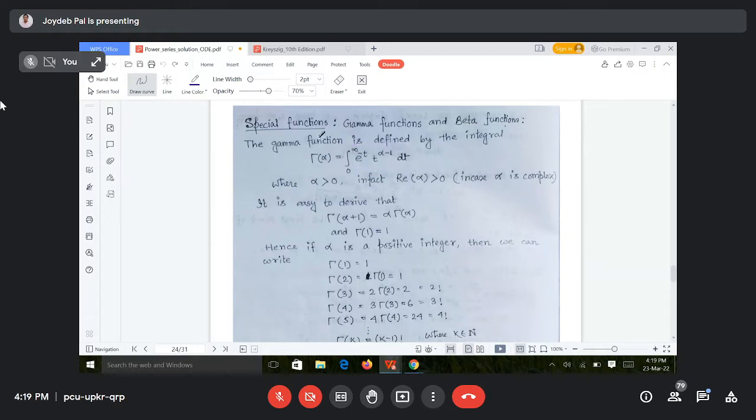That is why it is written gamma of alpha, not gamma of t. It is not a function of t, it will be a function of alpha. So here there is a condition on alpha, that alpha should be greater than 0. In the generalized form, real part of alpha greater than 0 means alpha may be complex, but that is the generalized case, and I will not discuss that. We will discuss only the case where alpha is real and positive. So in our case, we are assuming only alpha greater than 0. You can ignore this.